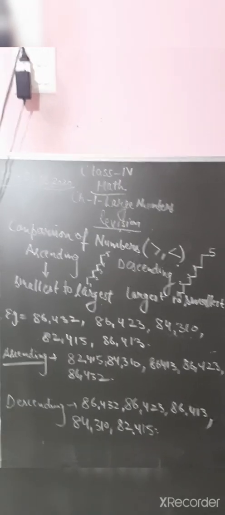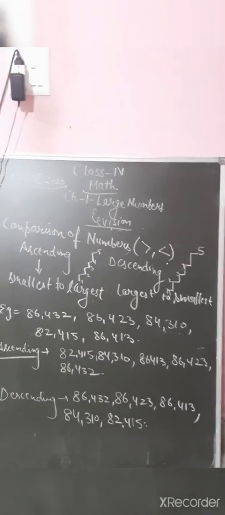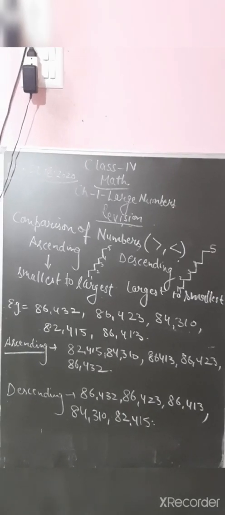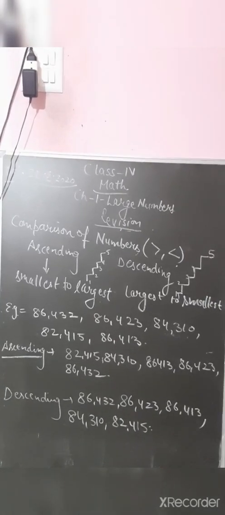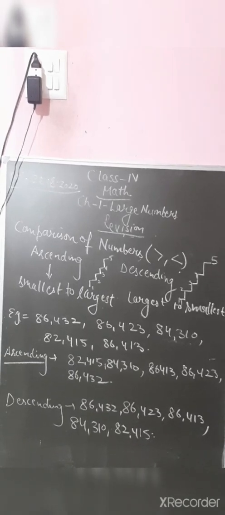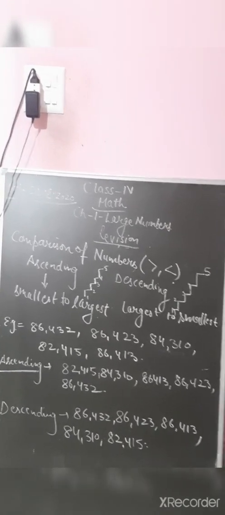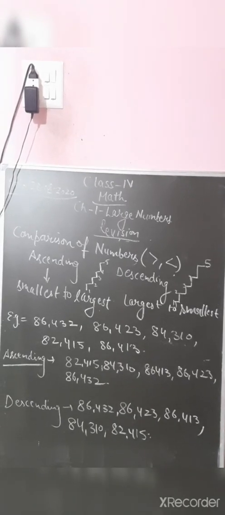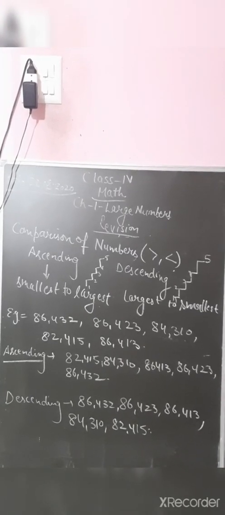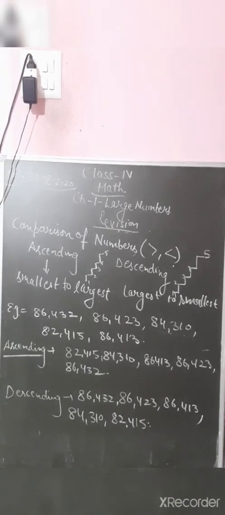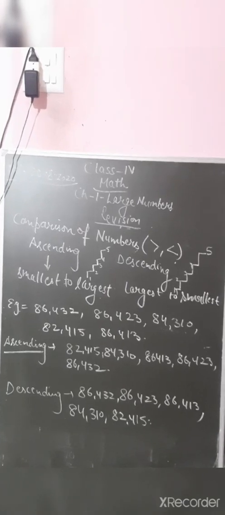Ascending is what? In ascending order, smallest to largest. Upstairs means you are coming upstairs, so first of all you step on the first stair, then second, then third. Means smallest to greatest. And descending is greatest to smallest, downstairs. So here I have written 5 numbers in ascending and descending order. Dear students, in ascending order the smallest number will come first, and in descending order the greatest number will come first.